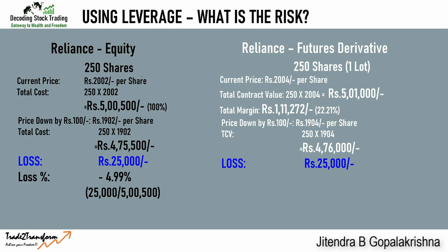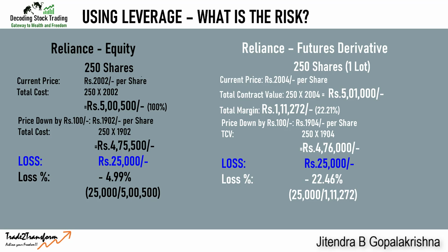Here also you make the same 25,000 rupees loss. However, here your percentage of loss is 22%, in comparison to 4.99% in equity. So when people look at this percentage of loss, they conclude that derivatives are highly risky because your loss will also be very high.